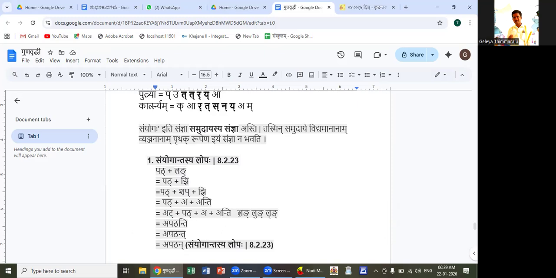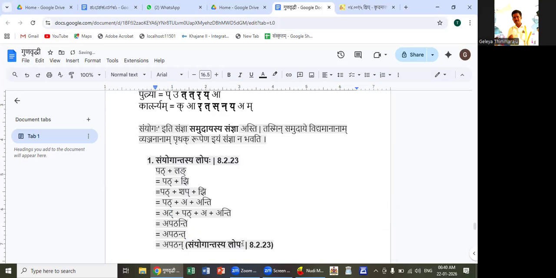The sutra for that is lung lang lrungshu adudattah. Here takara is it, so only a remains. Pat a anti, apatanti. If we do varna melanam, we get apatanti.